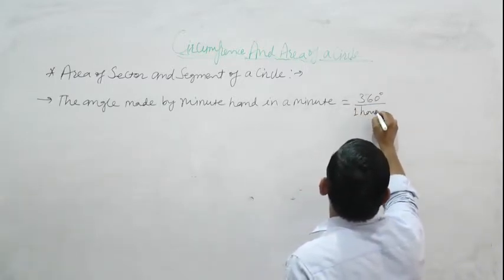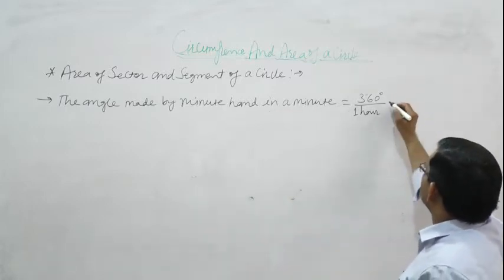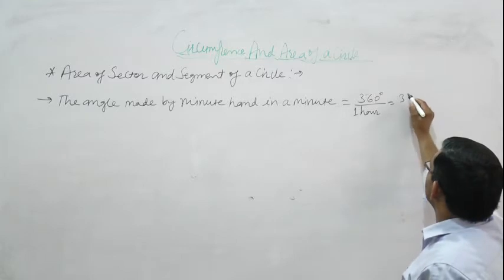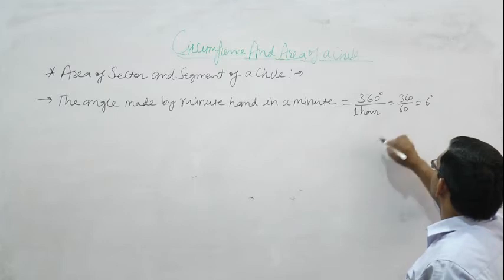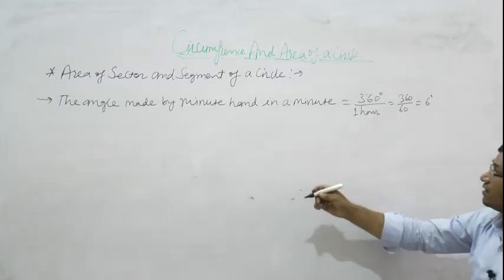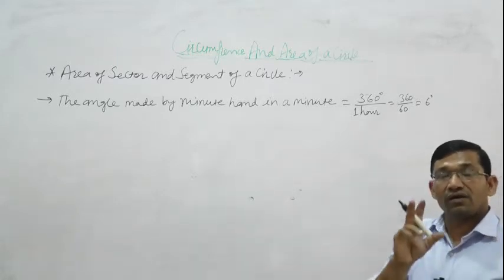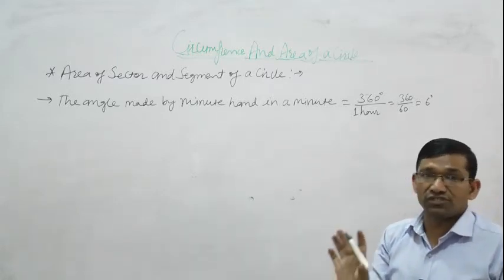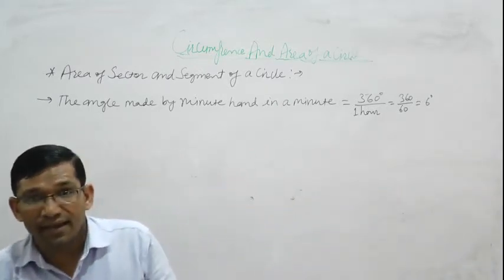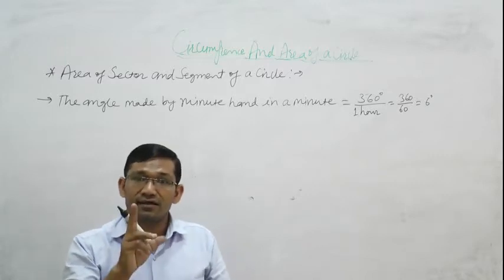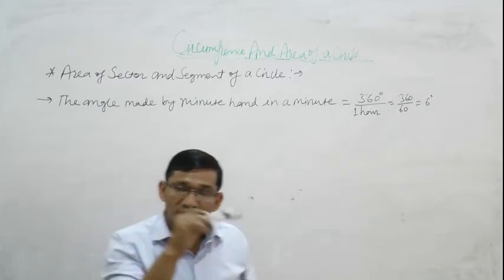We want to find out the angle in a minute, so change the hour into minutes. 360 upon 60 is equal to 6 degree, because the minute hand takes 1 hour to complete one rotation, one round.